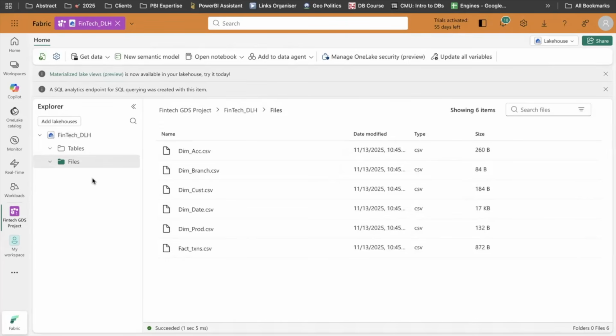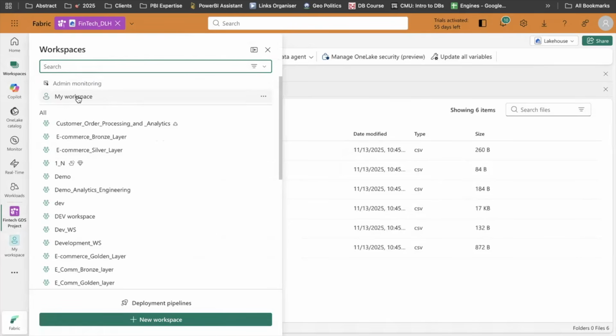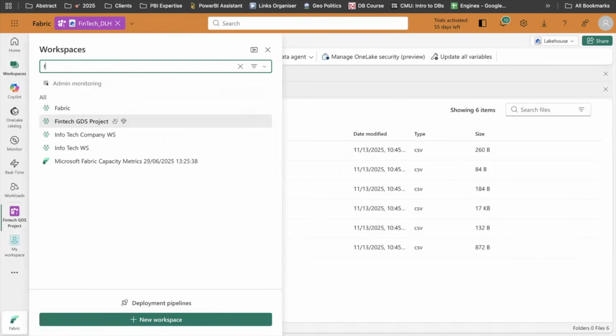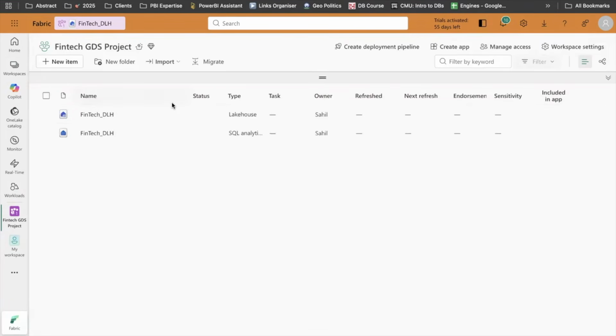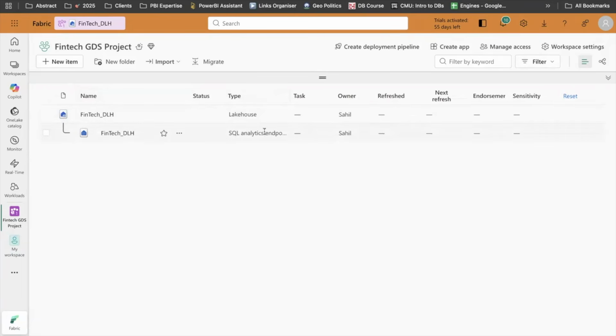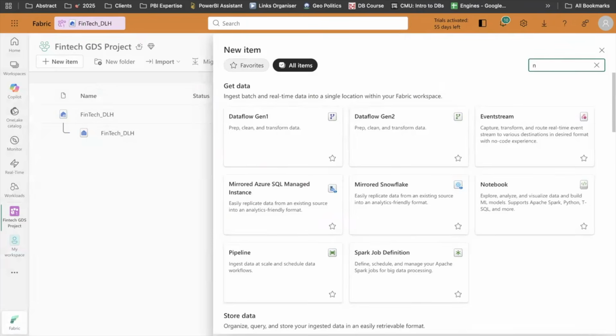All right, so let's go ahead with creating the PySpark notebook, and we will move all the files to the tables. I will go back to my workspace. Right now, it has a lakehouse, and there is a SQL analytics endpoint also, which will let me use SQL to analyze my data. We are not doing that right now. I'll skip that, and I will simply try to create a notebook here.